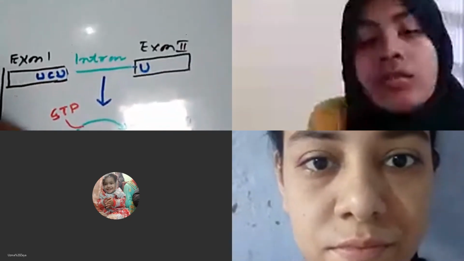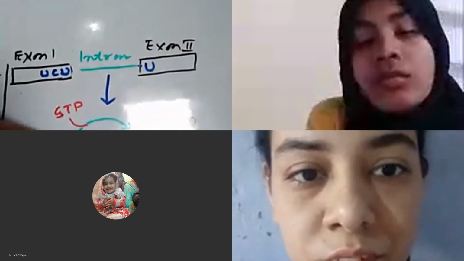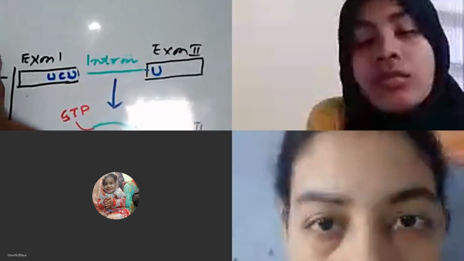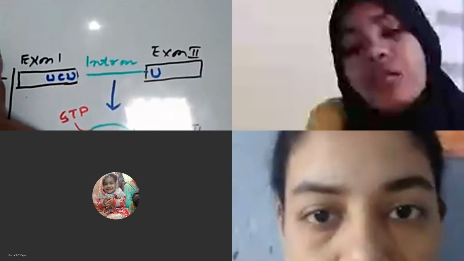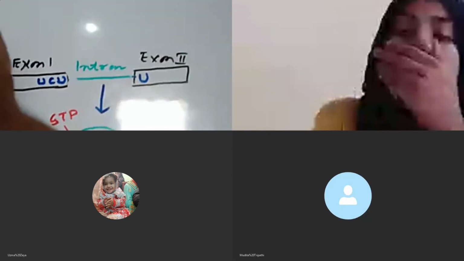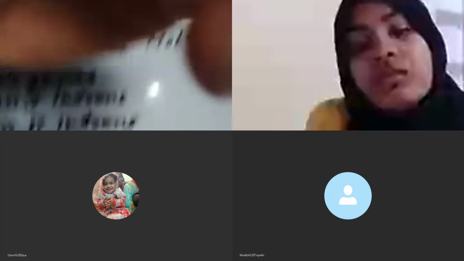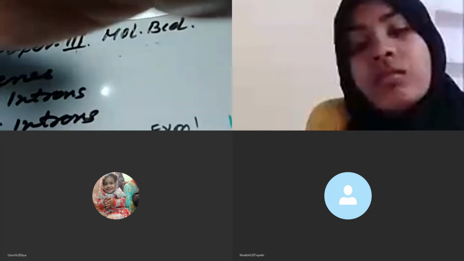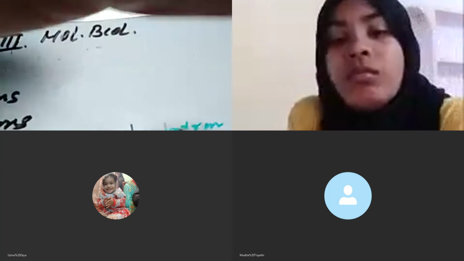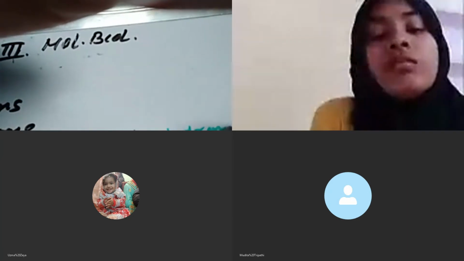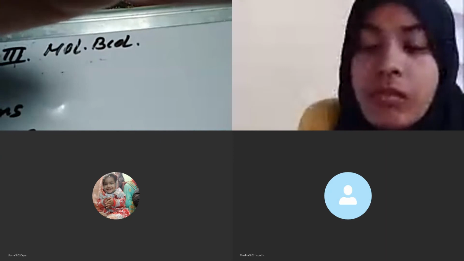This A, I have written this alphabet A, which represents adenosine, a nucleotide. Look here. This is the part of the intron. Here you can also write like this. This intron has here, look, this is the A, and this is the guanosine phosphate.